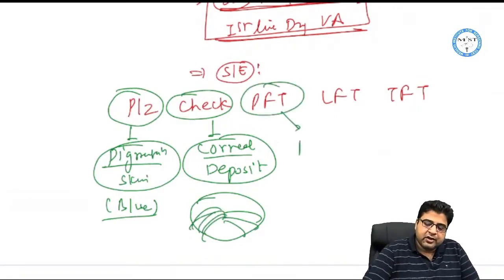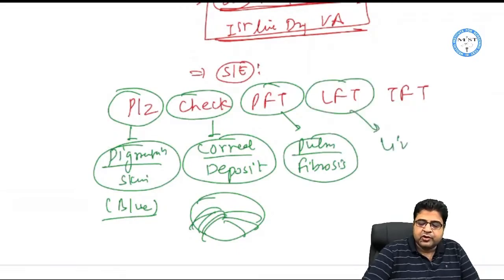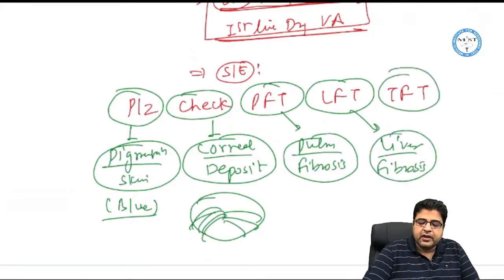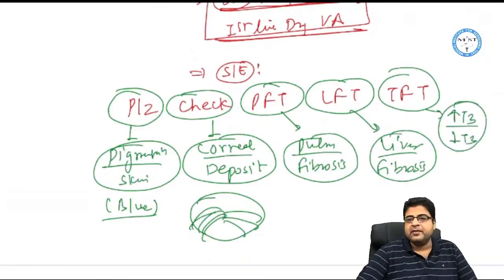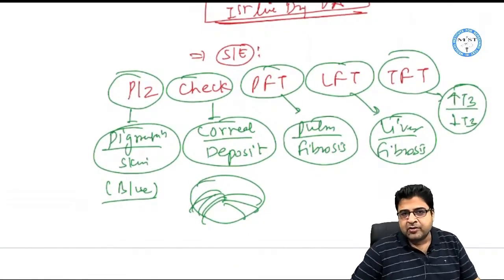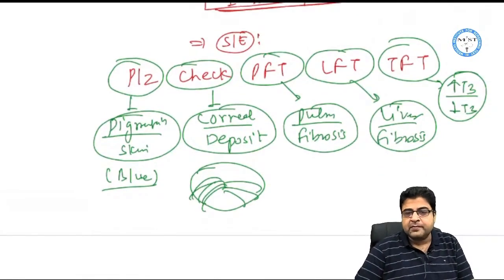This medicine will cause pulmonary fibrosis. Drug can cause pulmonary fibrosis. This medicine can also cause liver fibrosis. And in TFT, this medicine can cause hyper as well as hypothyroidism as a side effect.